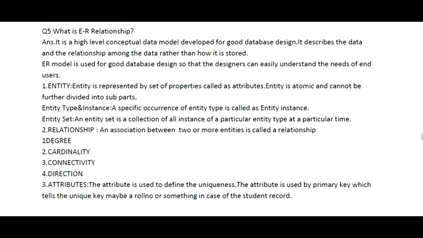Then we have two parts in an entity, that is the entity type and the instance. Basically, an instance is the occurrence of an entity type, and the collection of instances is known as an entity set.